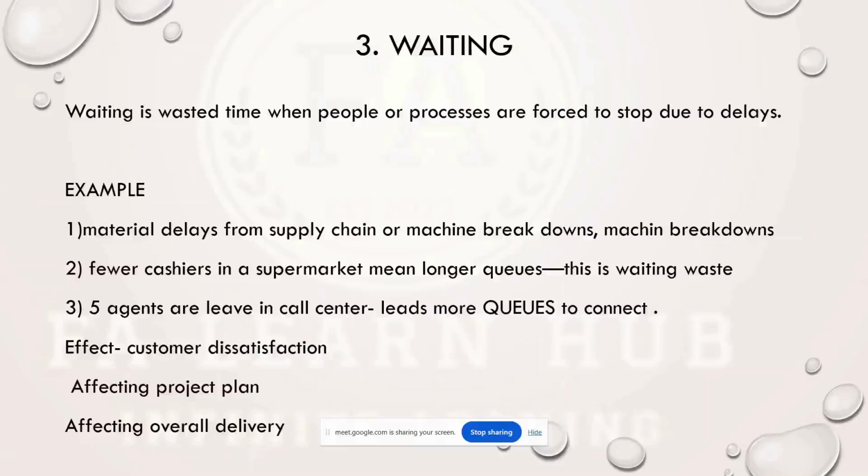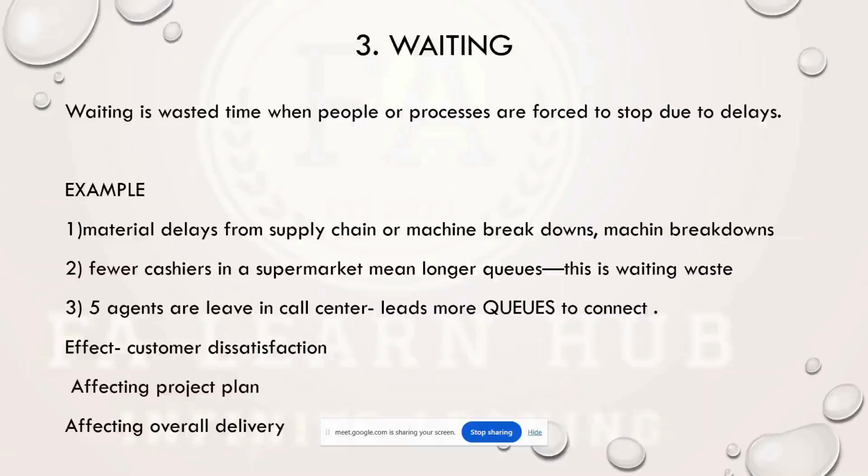Consider a call center. You have five agents or call attendees, and they are on leave. Because of that, while connecting, customers are getting more queues. Because of people on leave for a day, customers need to wait in queue. So this is a kind of waste, which is called waiting waste.